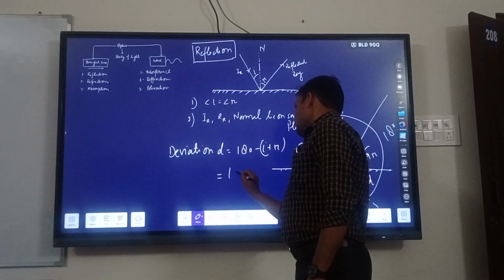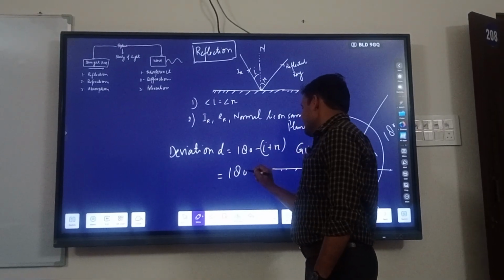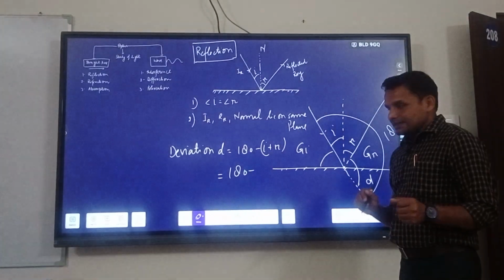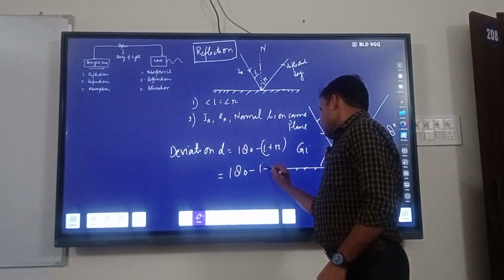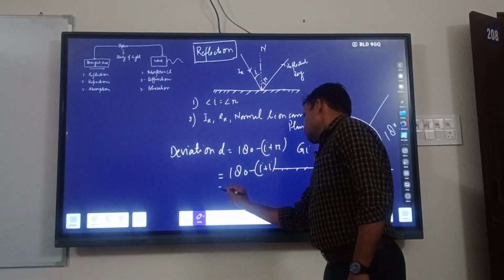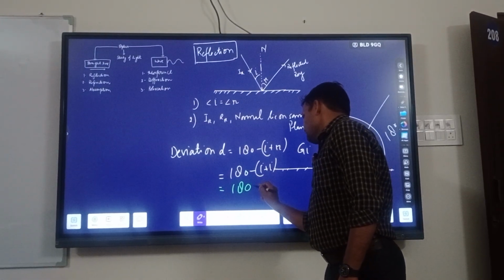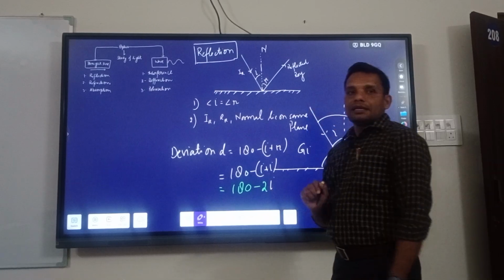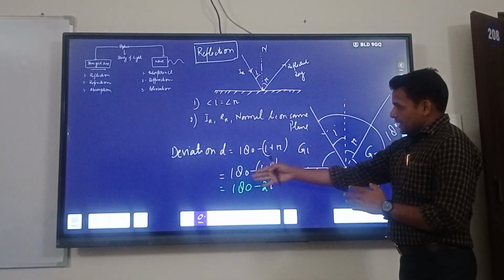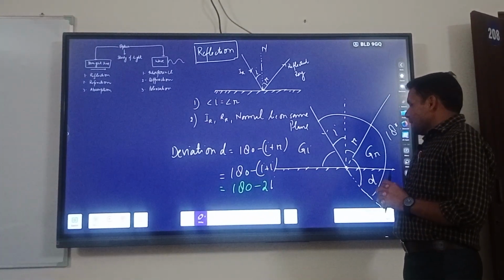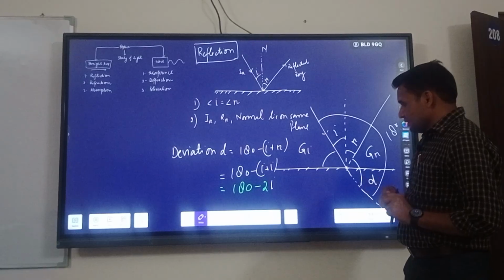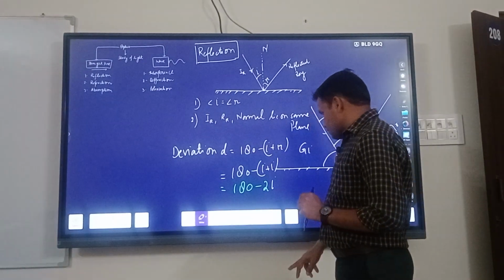Okay. Then 180 minus I is equal to R, because we are using the reflection. So I plus I, here we simply write 180 minus 2I. Clear? So this is the angle of deviation. Sometimes they ask questions here.